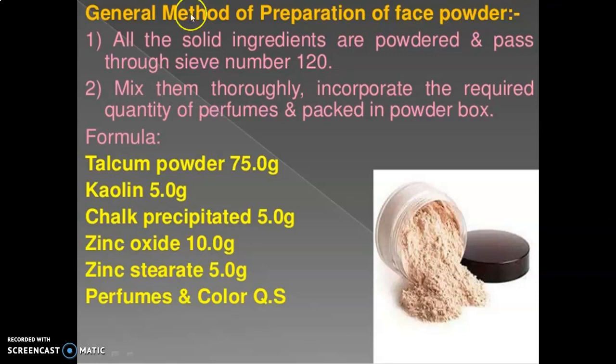General method of preparation of face powder: all the solid ingredients are powdered and passed through sieve number 120. Mix them thoroughly, incorporate the required quantity of perfumes and pack in a powder box. Formula: talcum powder 75 gram, kaolin 5 gram, precipitated chalk 5 gram, zinc oxide 10 gram, zinc stearate 5 gram, perfumes and color quantity sufficient.